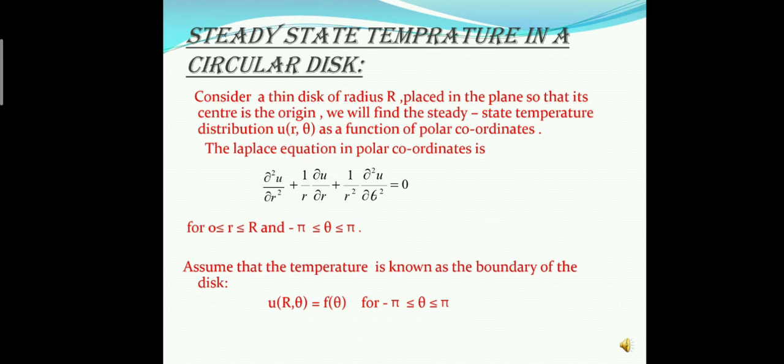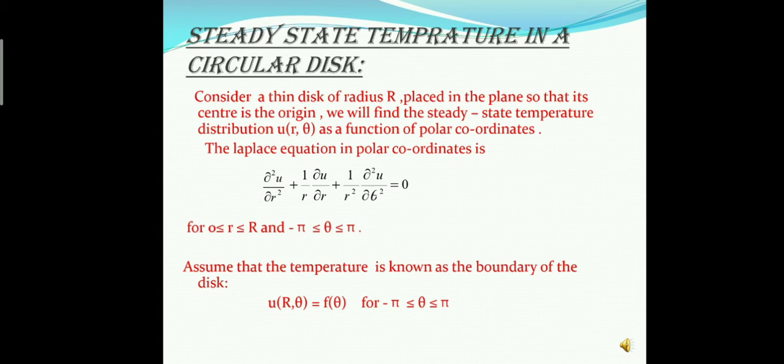The Laplace equation in polar coordinates is ∂²u/∂r² + (1/r) ∂u/∂r + (1/r²) ∂²u/∂θ² = 0, where r varies from 0 to R, and capital R is the radius of the thin disk, and θ varies from −π to π.